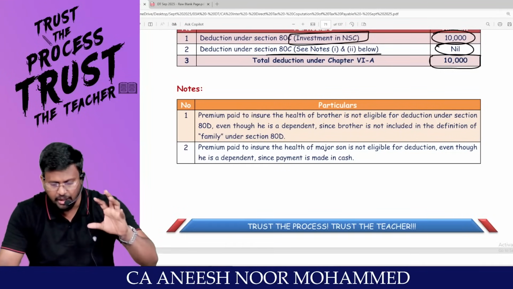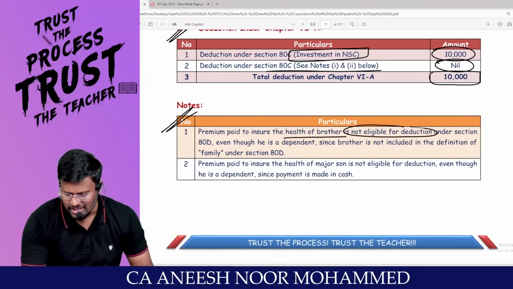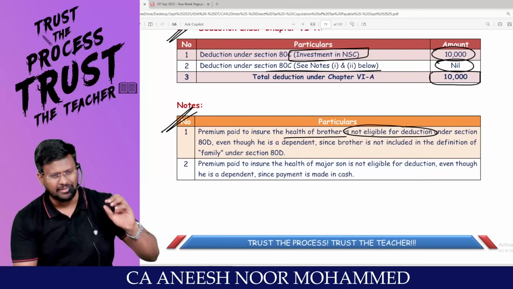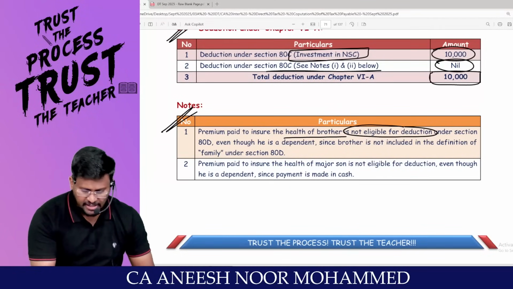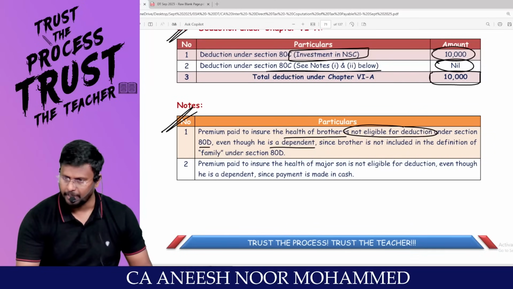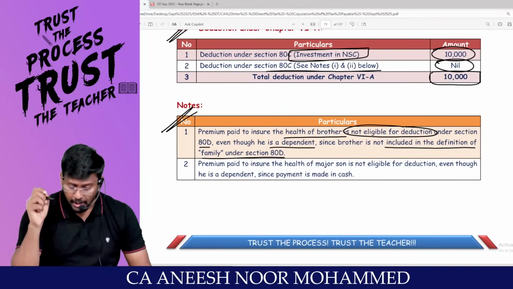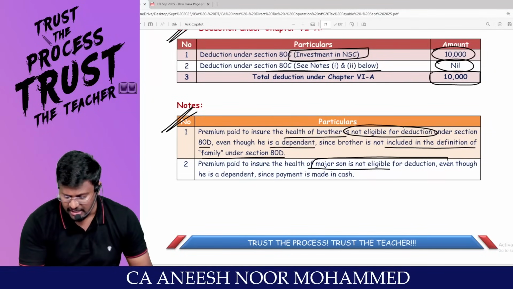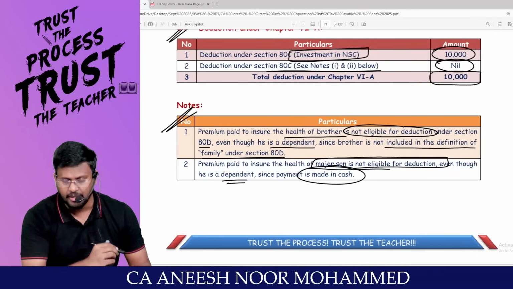Are you starting to feel comfortable? Premium paid to insure the health of brother is not eligible for deduction because brother is not at all in the definition of family under 80D. Under section 80D, even though he is a dependent, since brother is not included in the definition of family. But premium paid to insure the health of major son is not eligible for deduction, even though he is dependent, since the payment is made in cash.